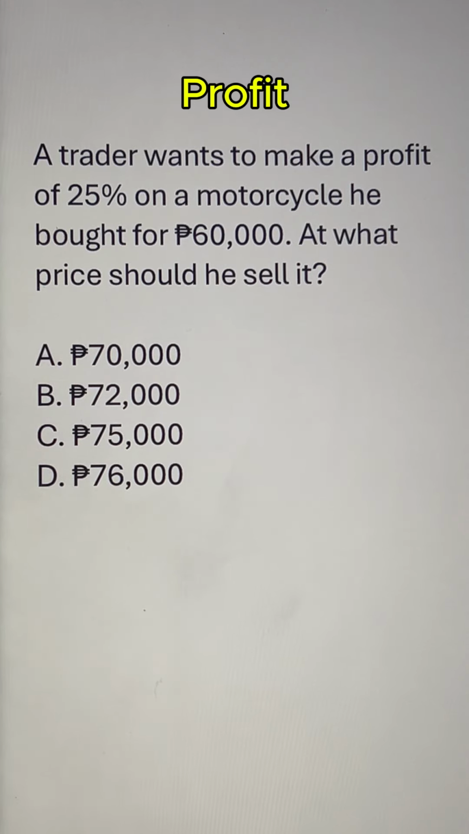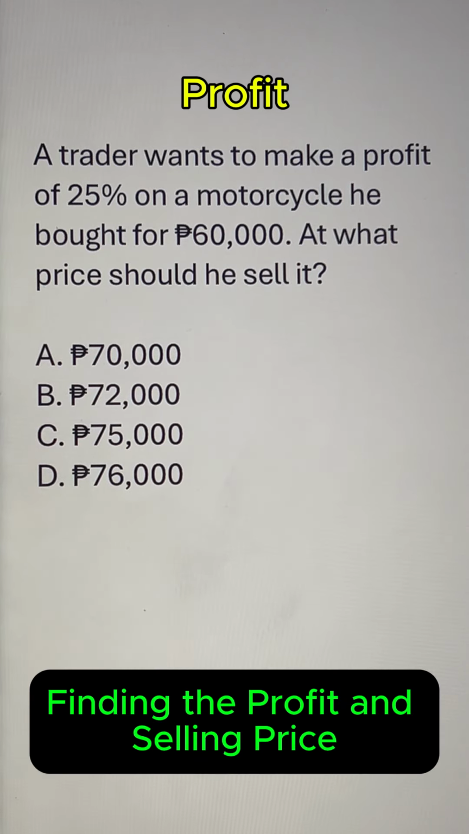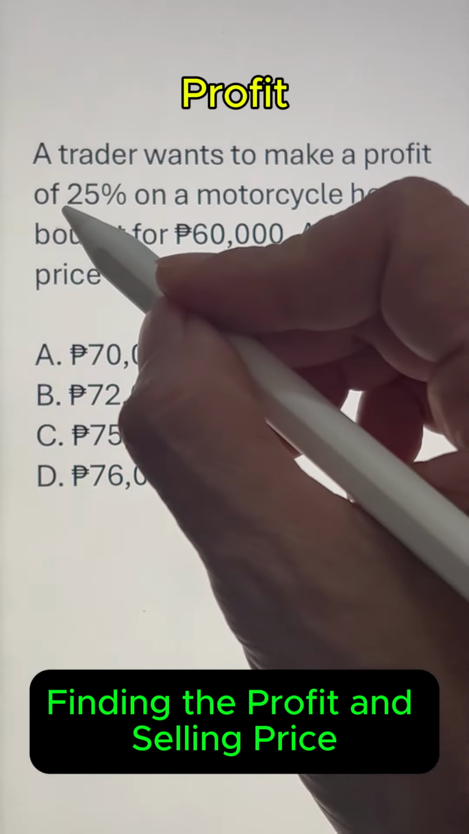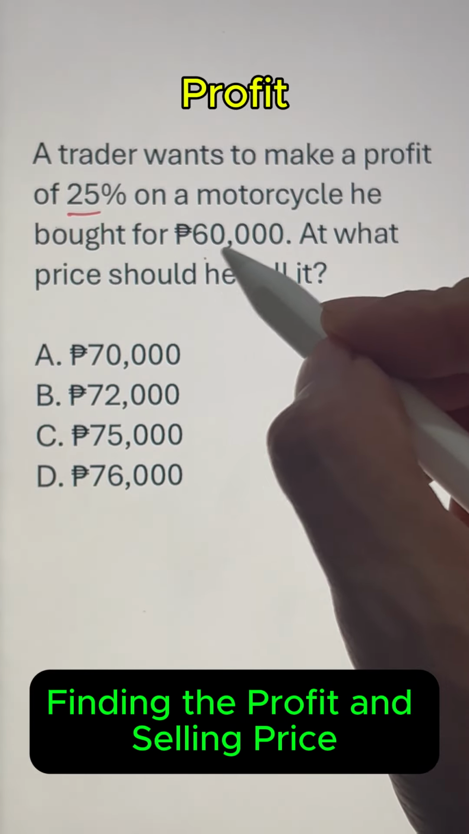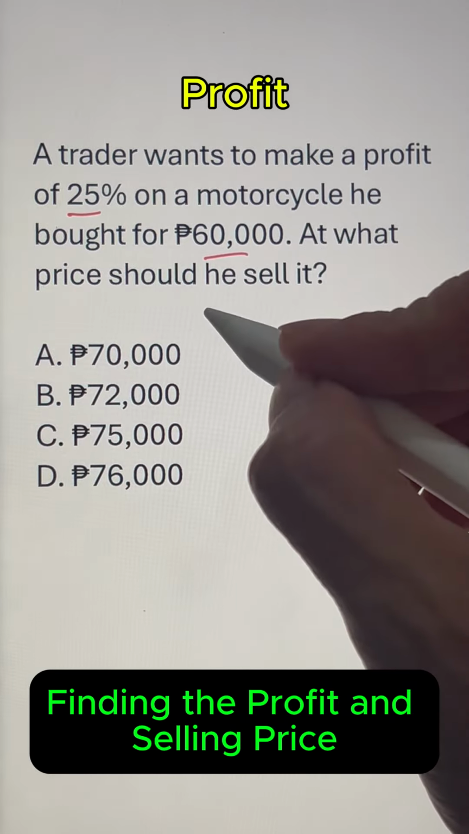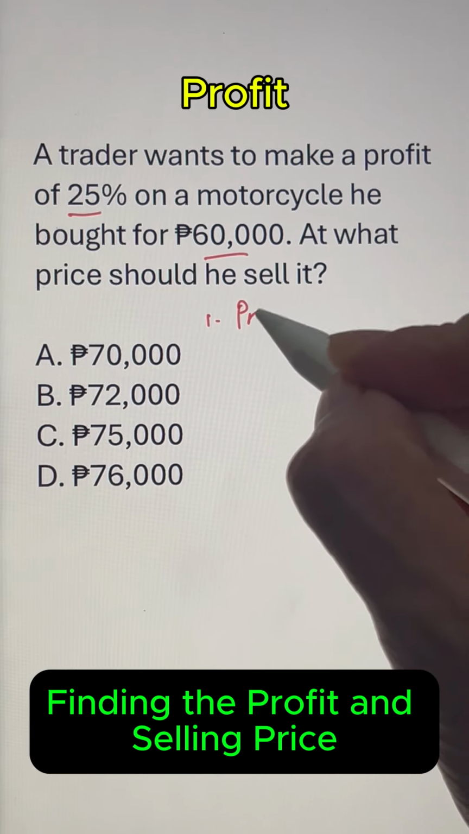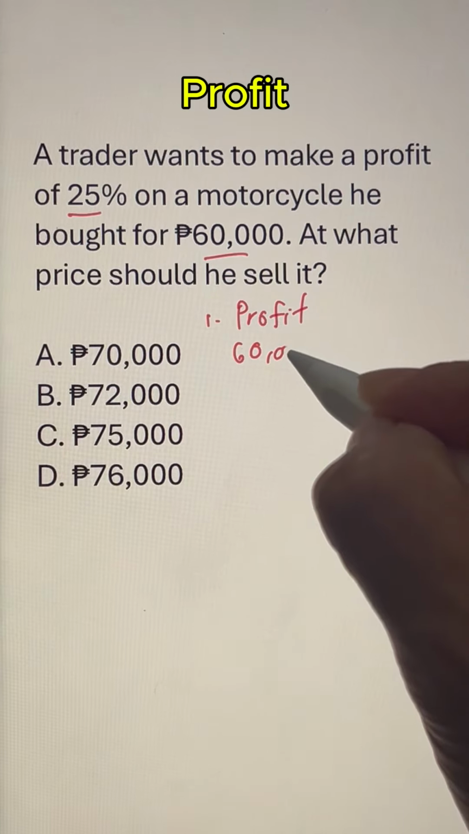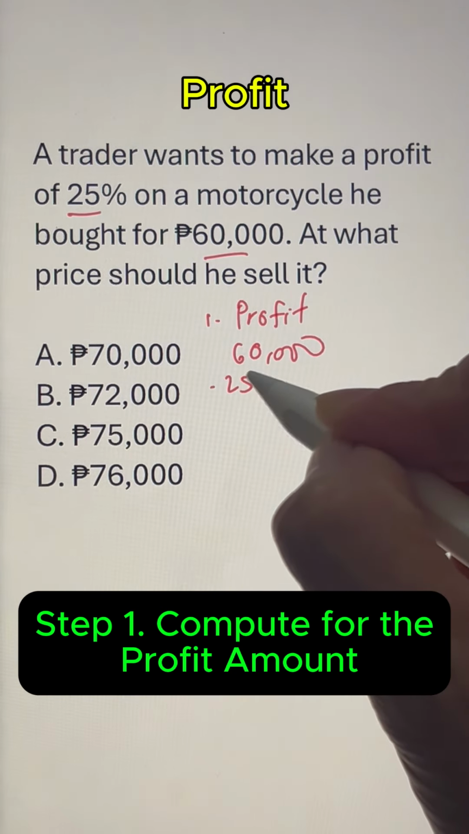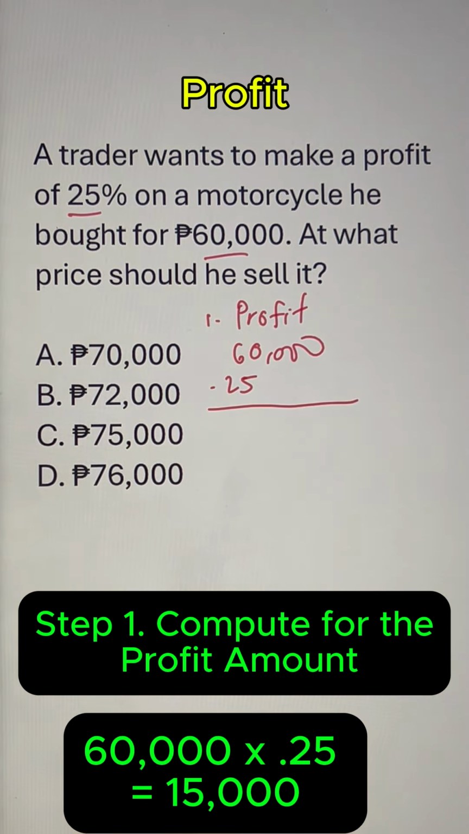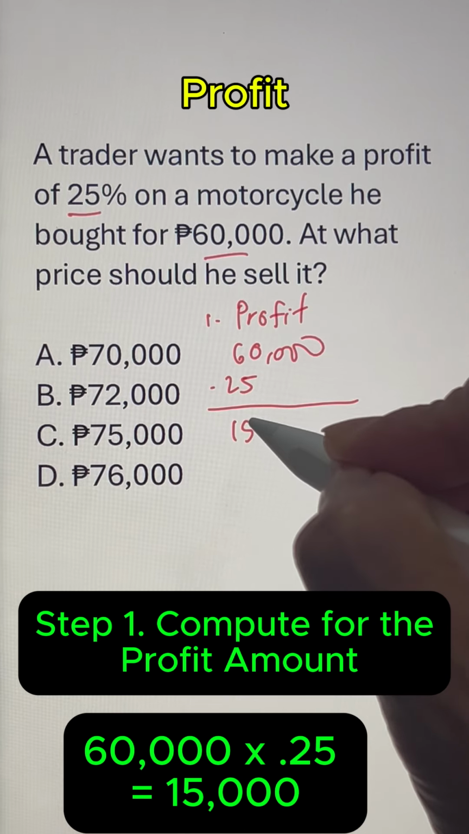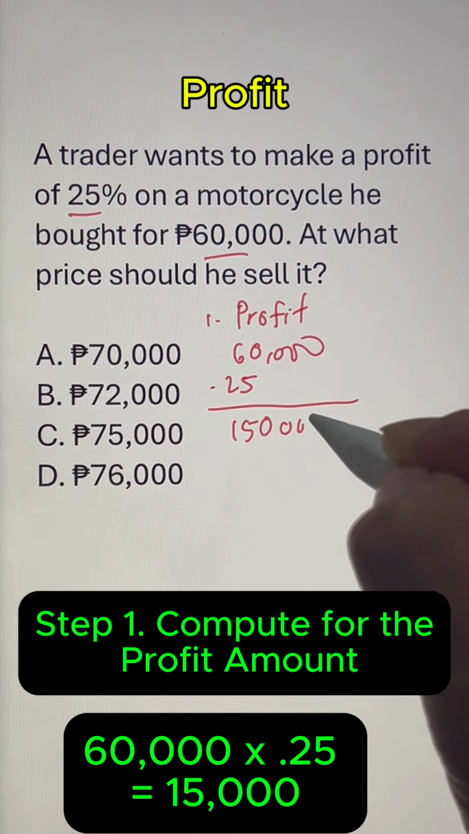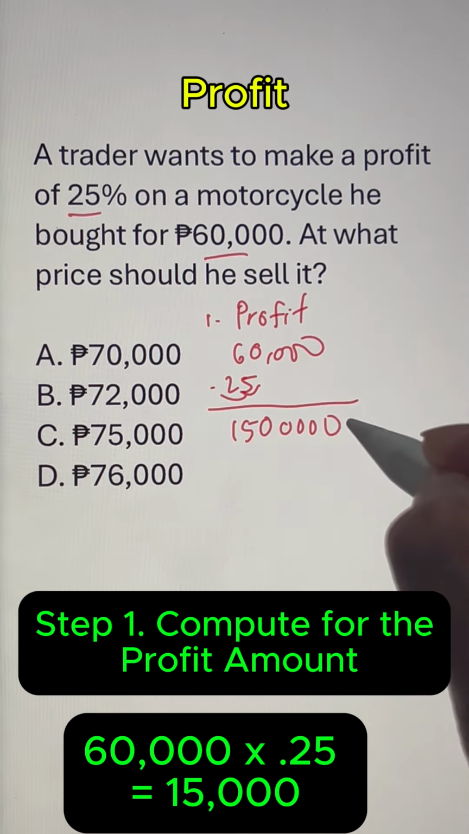Familiar ba kayong lahat how to solve profit and loss problems? A trader wants to make a profit of 25% on a motorcycle he bought for 60,000 pesos. At what price should he sell it? Solve natin itong problem. First step, compute natin ang profit amount. To find the profit, multiply the original cost by the profit percentage.